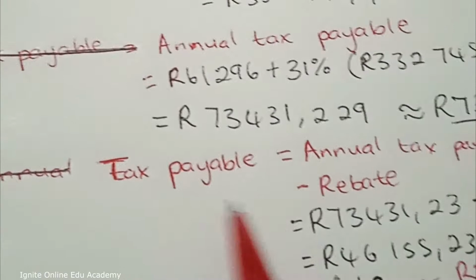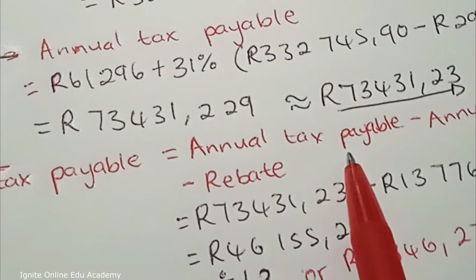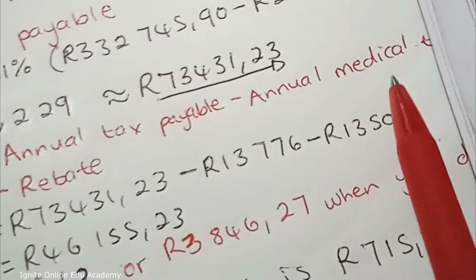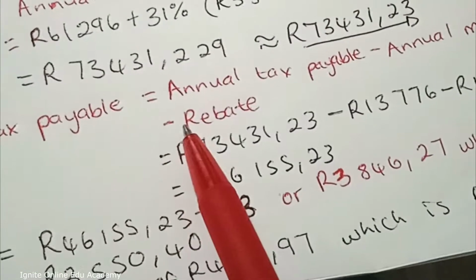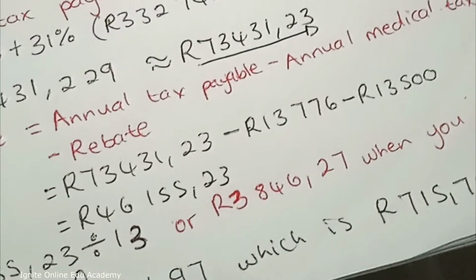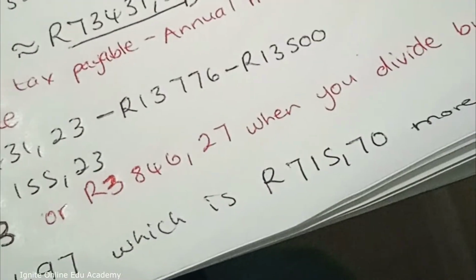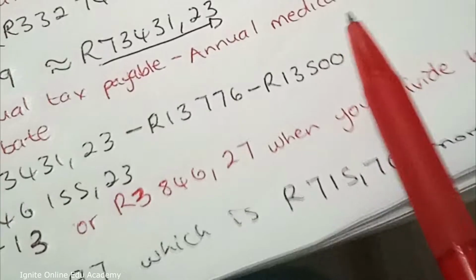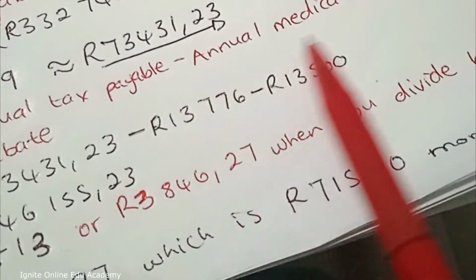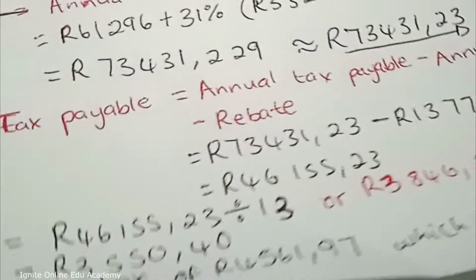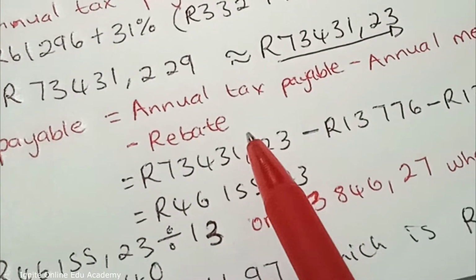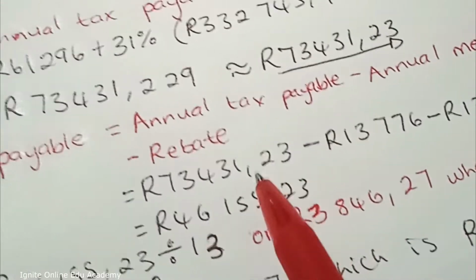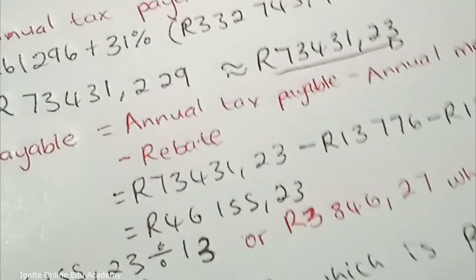Then we can go ahead and work with the second formula: annual tax payable minus annual medical tax credit minus rebates. Now, why are we subtracting annual medical tax credit? It is because if you have your own medical, this amount comes back to you. Hence, that's why we're using the subtraction. Plus rebates, you know what I said? I said rebates are amounts that your tax is reduced by or the amount that is refunded to you.